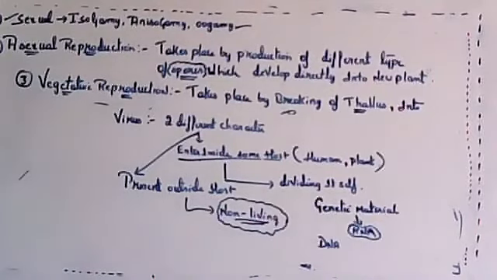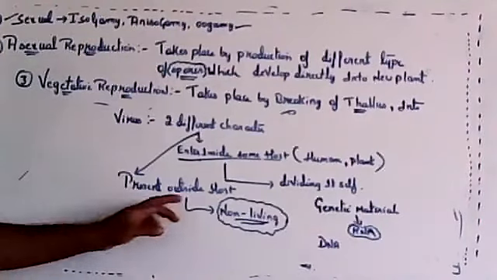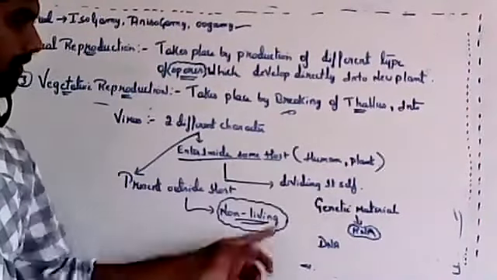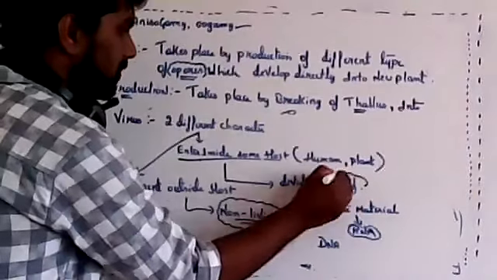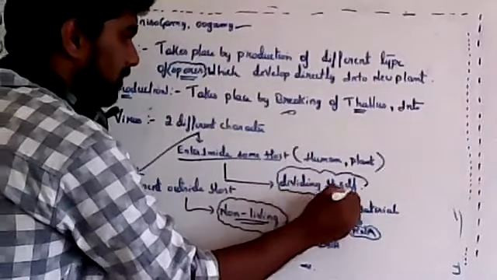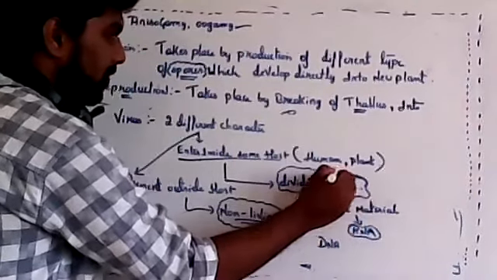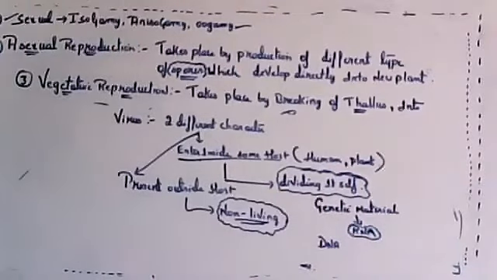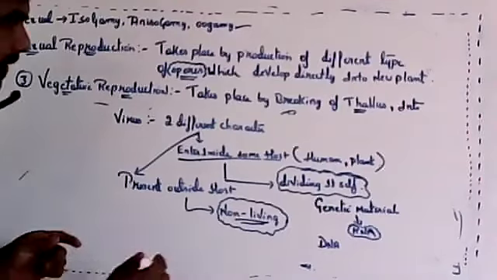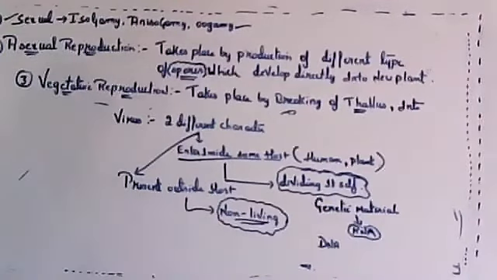When it is present inside some organism, it will try to divide itself. It will divide at a faster rate and try to multiply itself. So it has these two types of character. Because of this non-living and living character, they are not classified under the five kingdom classification. So they are kept separate.